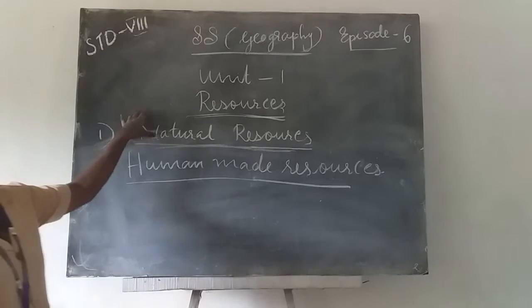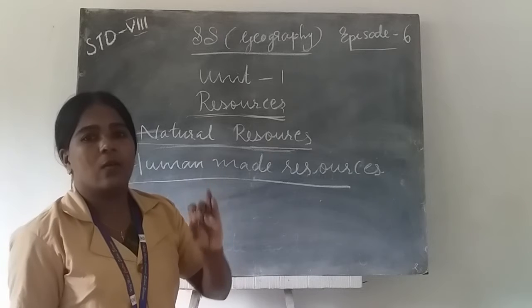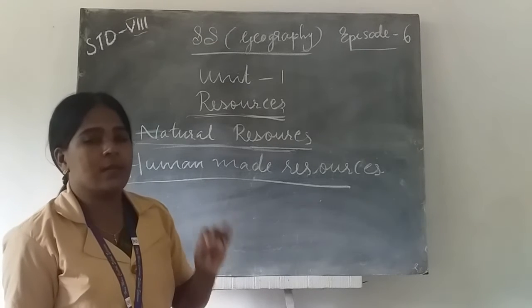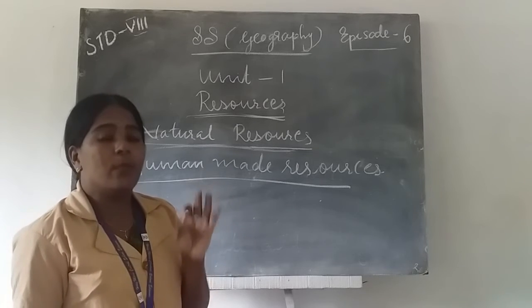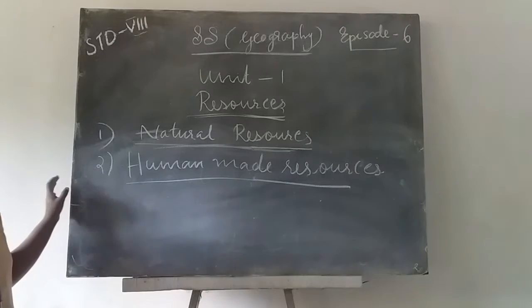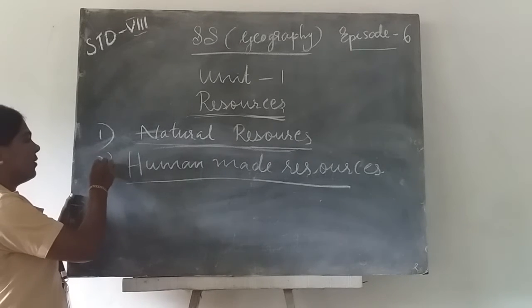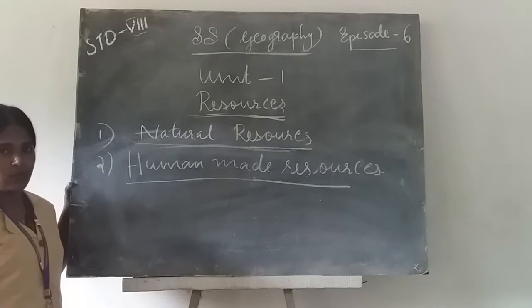Natural resources are classified into actual and potential resources, then abiotic and biotic resources, then renewable and non-renewable resources, then ubiquitous and localized resources. From the types of resources, the second one is human-made resources.